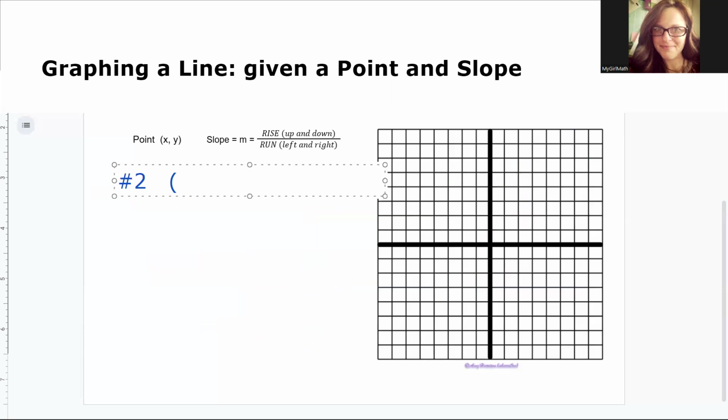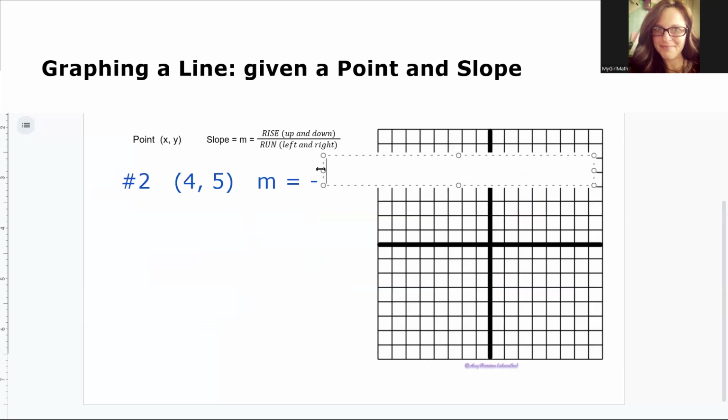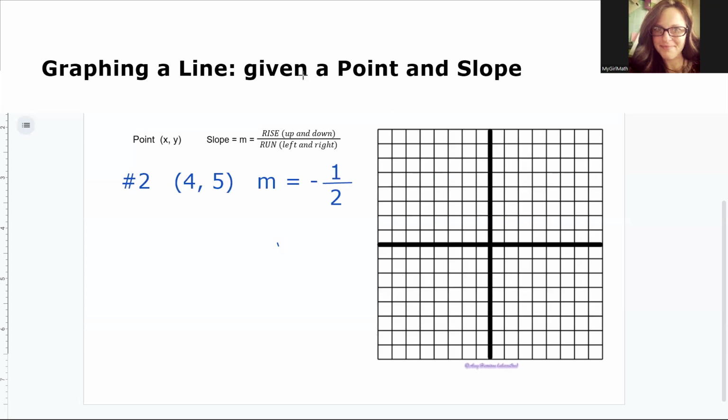Given the point (4, 5) and the slope m, negative 1/2. First step, we'll graph our point (4, 5). 4 to the right, 1, 2, 3, 4. Up 5, 1, 2, 3, 4, 5. Here is the point (4, 5).